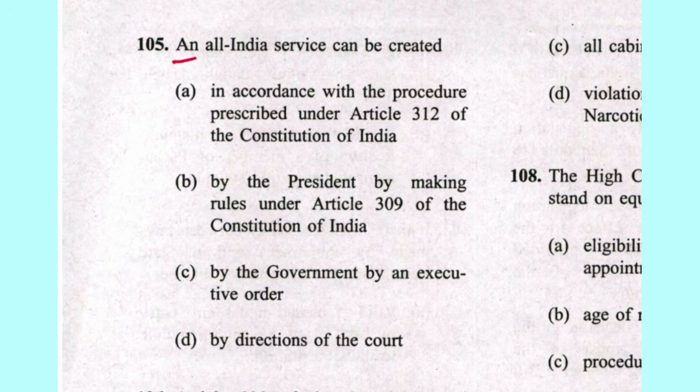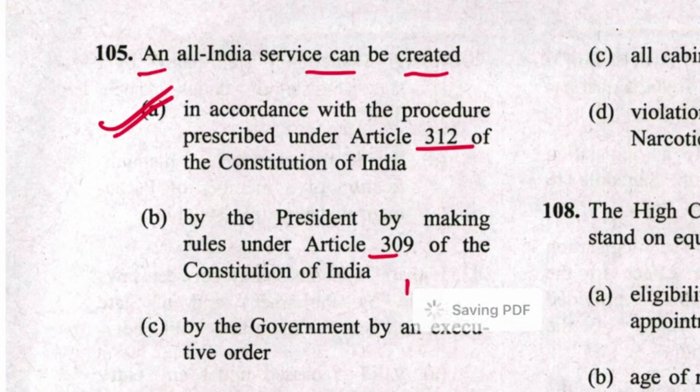Next is 105. An all India service can be created in accordance with the procedure prescribed in Article 312 of Constitution or by President by making rule under 309. A is the answer.